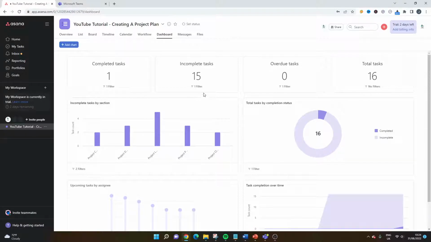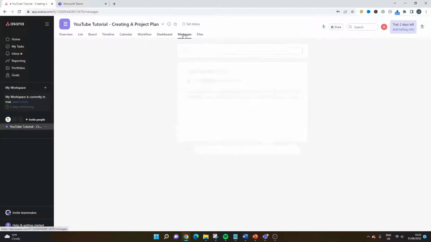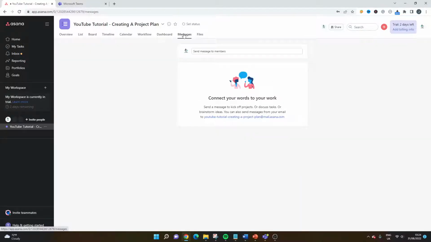So it's really valuable, and it gives your stakeholders an idea of what's going on. I've also got messages, and this is where the communication piece of Asana comes to the fore. This is where you can communicate with different individuals in your account. This can be a really good place to have discussions on your projects, provide status updates, or communicate in any way you need to.